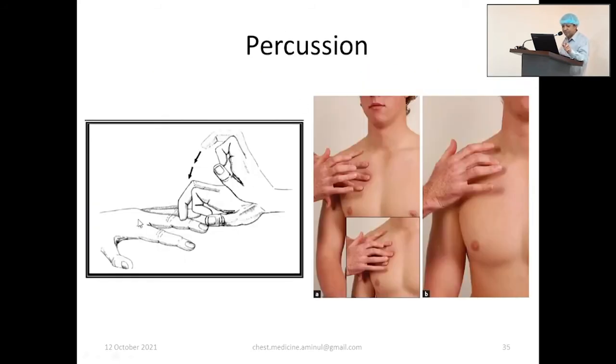So you place your finger like this, and the middle finger will act as a percussant, with a hammer-like effect. After percussion, you remove your hand. Two common mistakes: we do not place this finger very firmly. You should not place it just lightly.